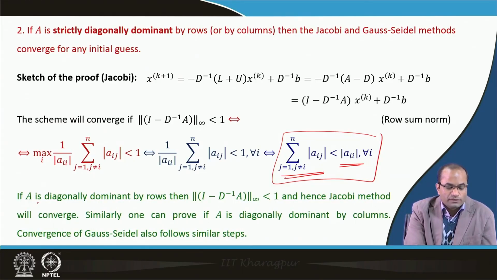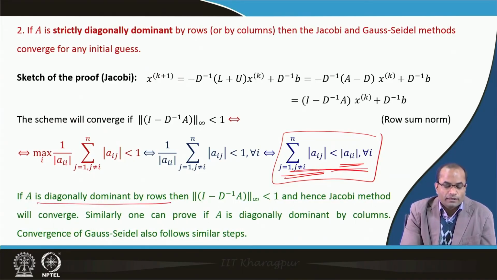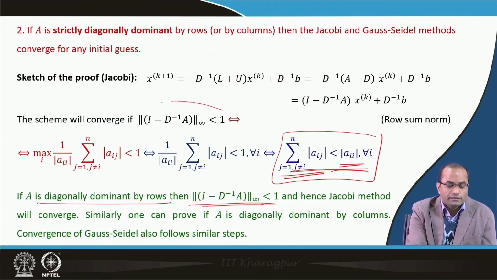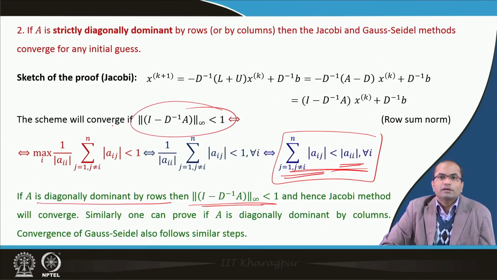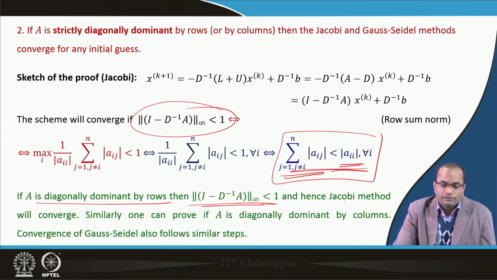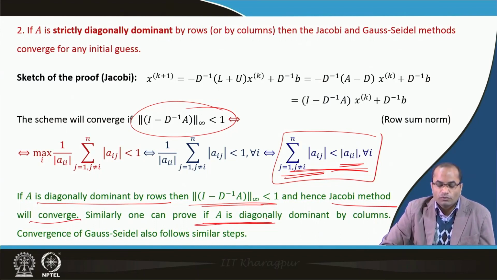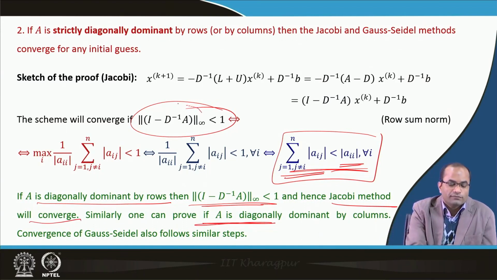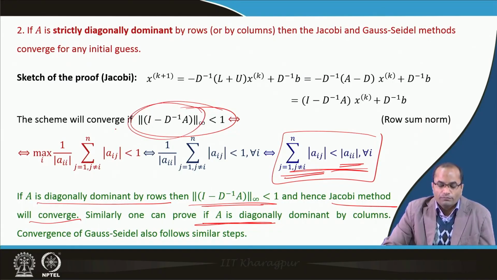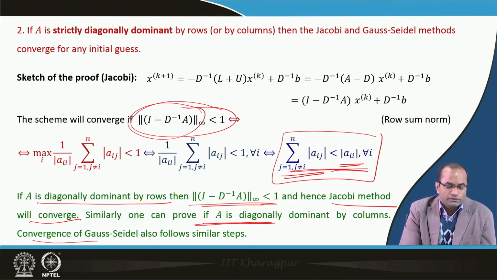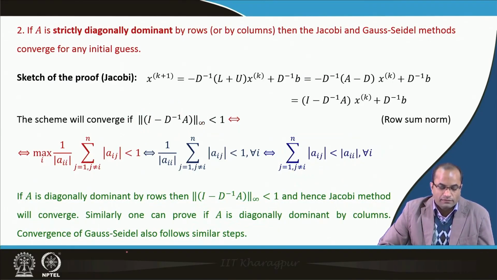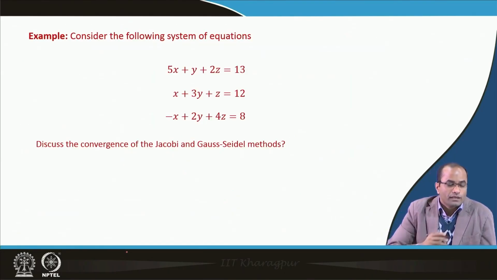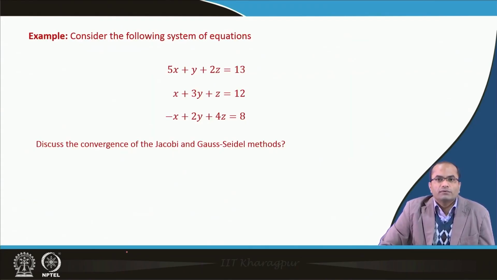So, if A is strictly diagonally dominant by rows, we have seen that this norm will be less than 1, and from the previous result we know that the method will converge. Similarly, we can prove it if A is diagonally dominant by columns. In that case we have to talk about the one norm, and then the convergence of Gauss-Seidel can also be proved similarly.